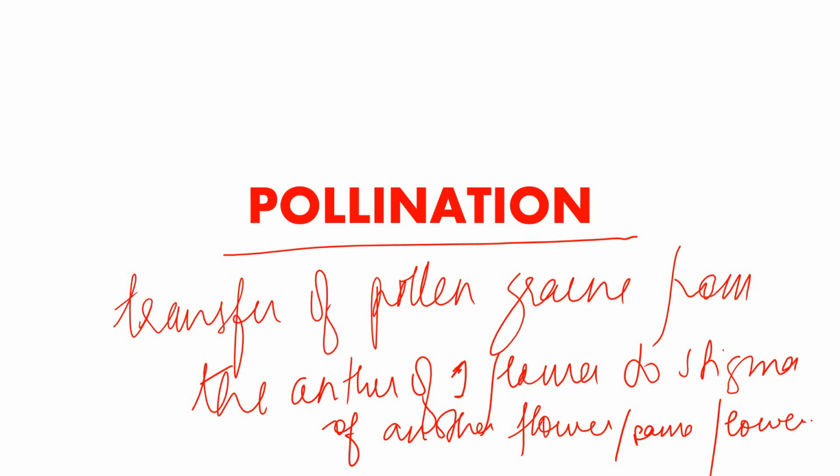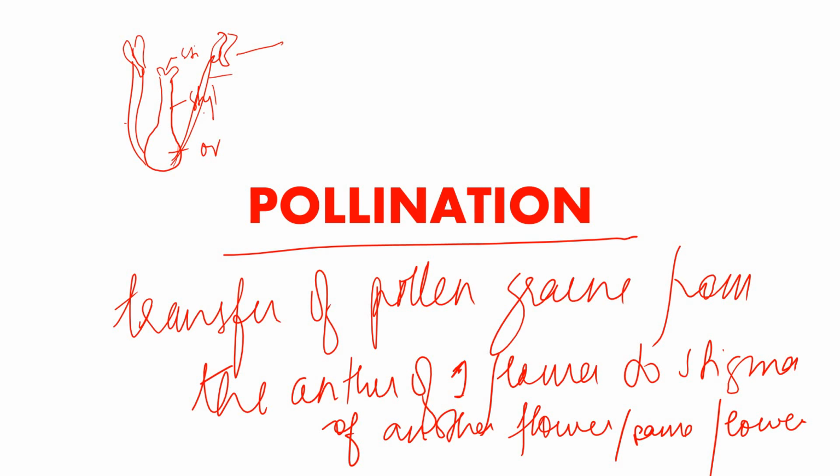Same flower. Let's see what it is. Suppose this is a flower, we have studied about the parts of a flower, right? So this is the female part. This is the stigma, this is the style, this is the ovary. I'm writing it in short. And here you will have the male parts called the anther, and this is the filament. These are the male parts of the flower, and the rest is the female part of the flower.